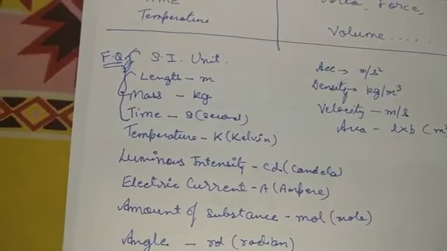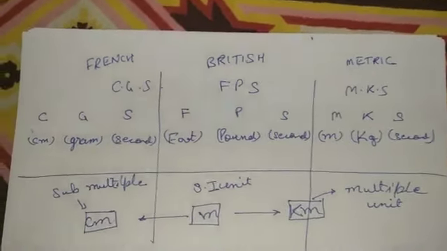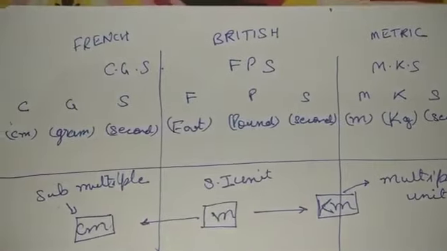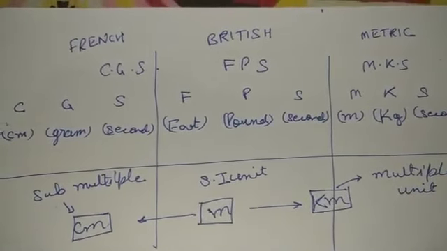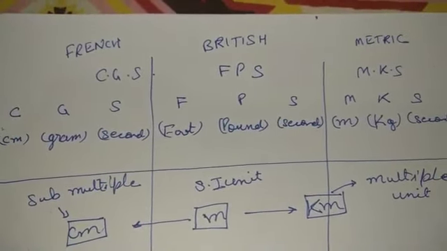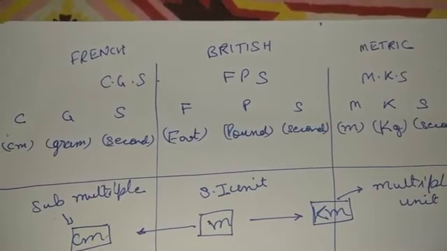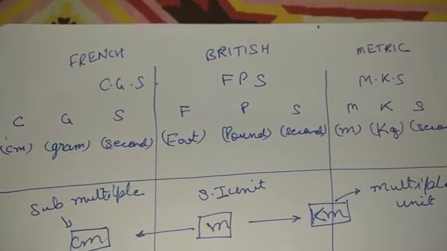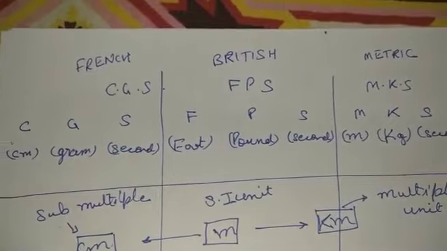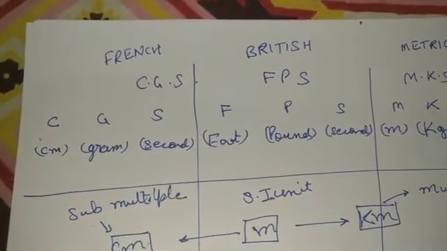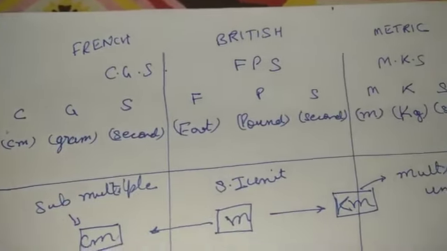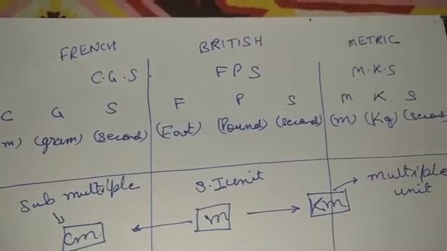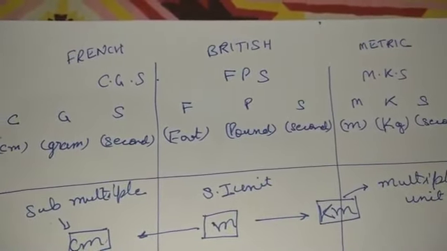Alright. Okay, let's move ahead. Now the next thing that we are going to study is the CGS, the FPS and the MKS. What is this? CGS, FPS and MKS, these are the three different standard forms which are used to measure a particular physical quantity. The CGS is basically a French system, FPS is British and MKS is basically the metric system.